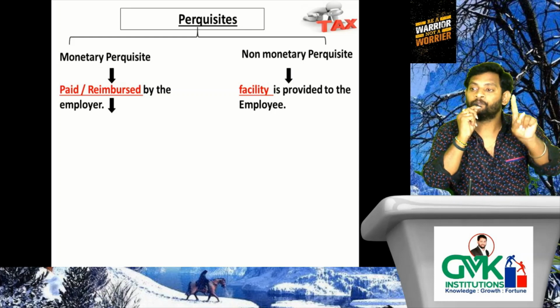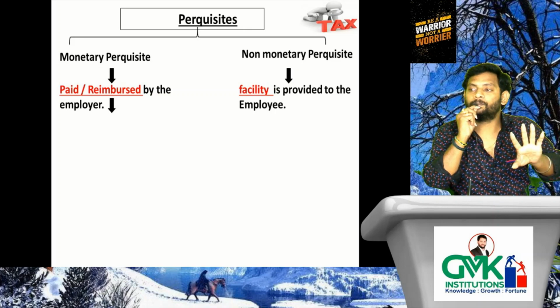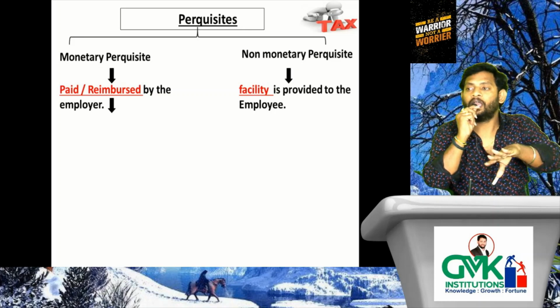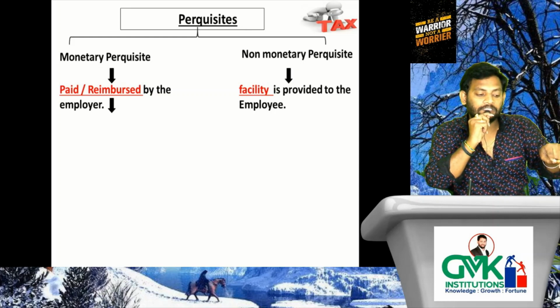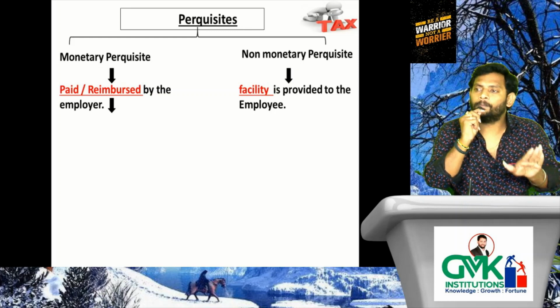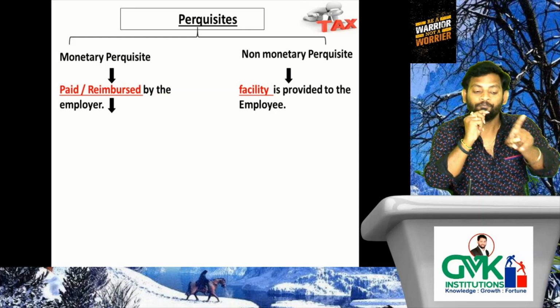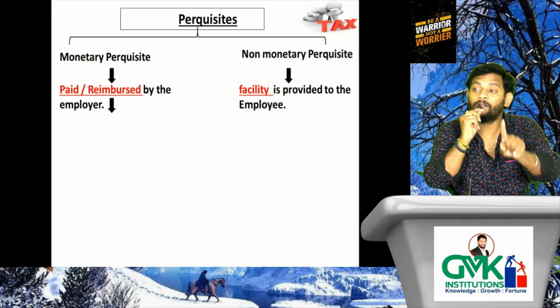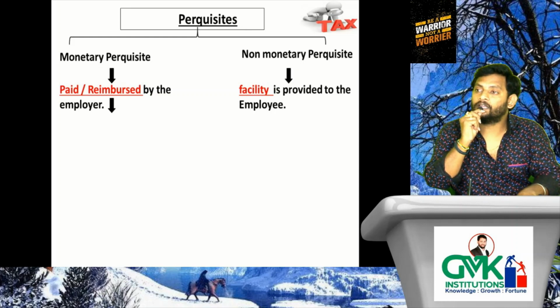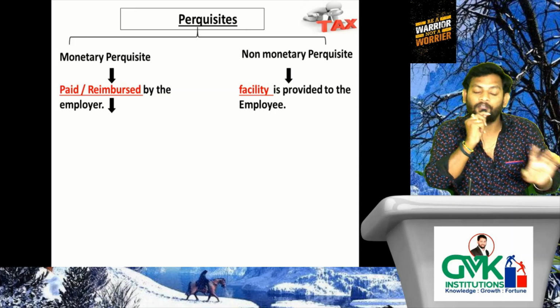Now what is the treatment for monetary perquisite? We verified that for the purpose of chargeability of perquisite, the employees have been bifurcated into specified employees as well as non-specified employees. Monetary perquisites are taxable in the hands of all the employees, that is specified employees as well as non-specified employees. When it comes to non-monetary perquisite, it will be taxable only in the hands of specified employees. That means not taxable in the hands of non-specified employees.